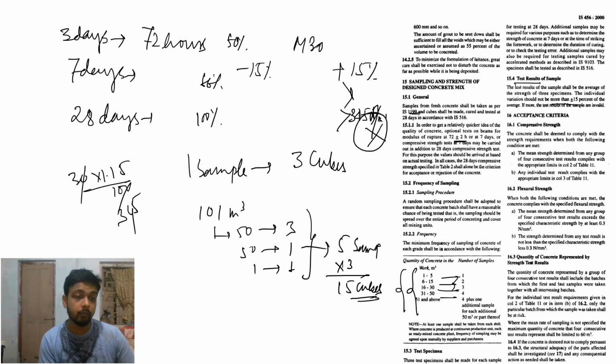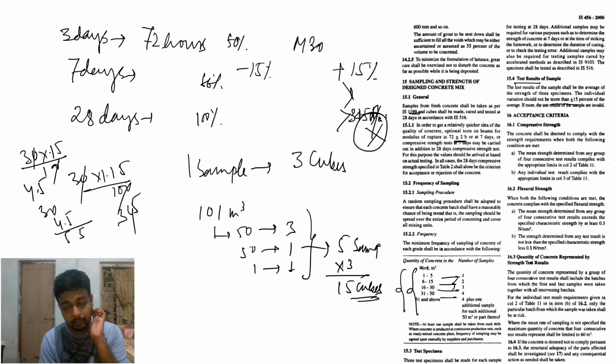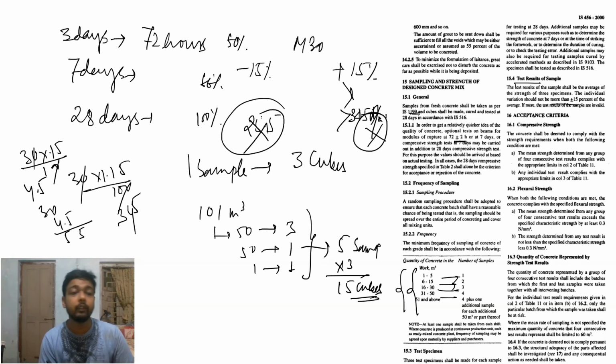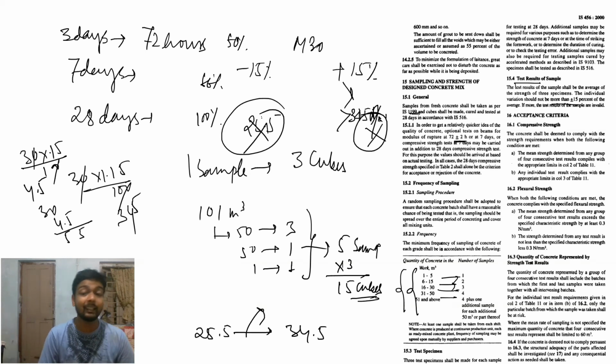And 30 minus 4.5 is 25.5, so if it is less than 25.5 Newton, it is also rejectable. So your test result should be between 25.5 and 34.5. In this range, all your test results are accepted; otherwise there will be some problem.